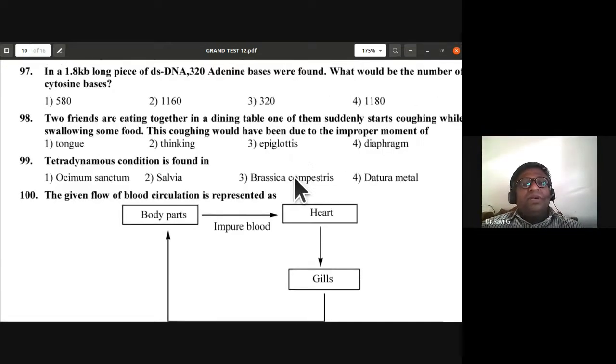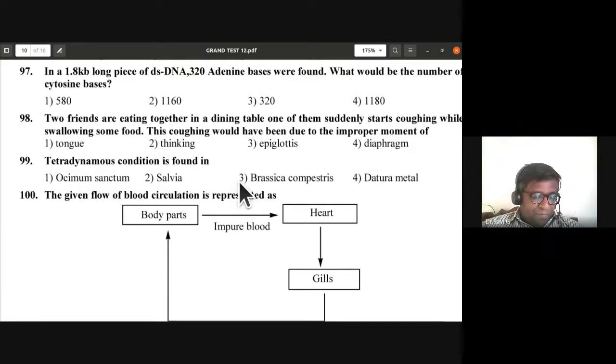Okay, so tetradynamous condition is found in, tetradynamous means four stamens would be long, two stamens will be short. You find this in Cruciferae family or Brassicaceae family. So mustard plant has this. So tetradynamous condition is found in Brassica campestris. So mustard plant, tetradynamous, where they have 4 stamens long, 2 stamens are short. So third one is the right answer, tetradynamous stamens.